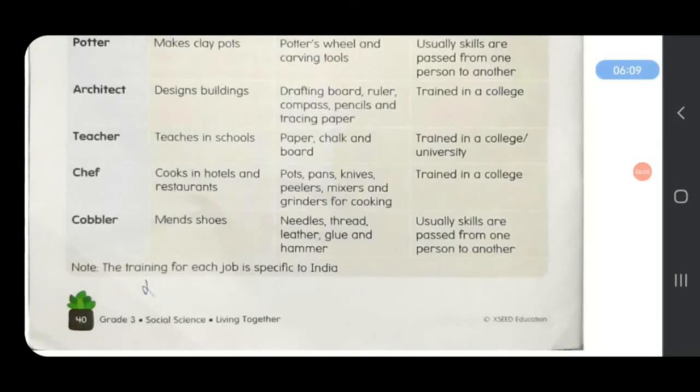And next is cobbler. A cobbler mends shoes. Tools they use are needles, thread, leather, glue, and hammer. And usually they need skills. Skills are passed down from one person to another.